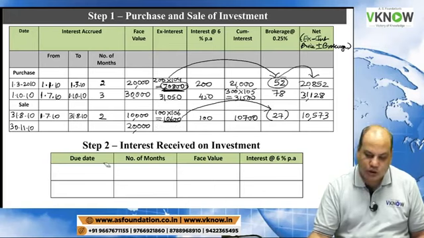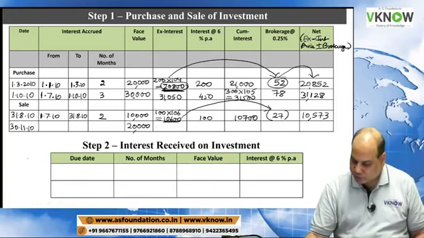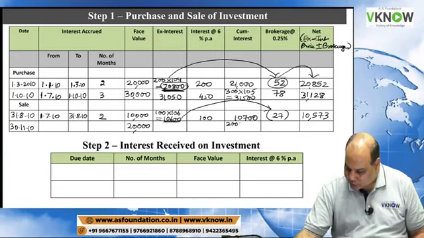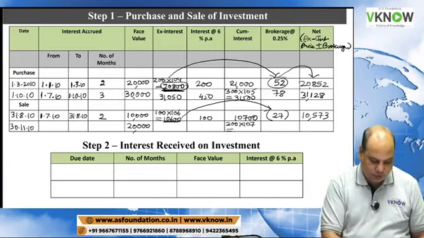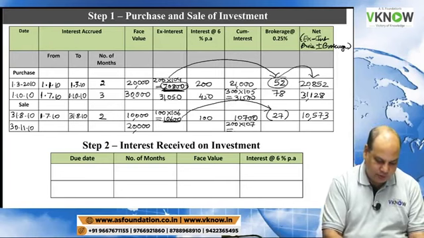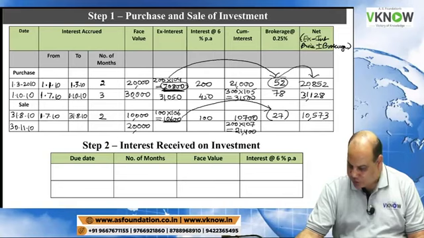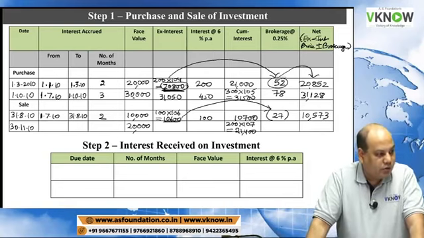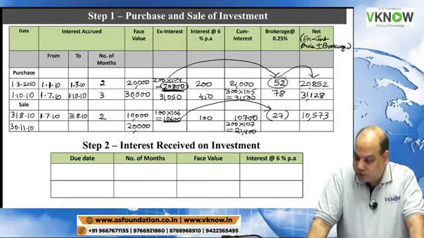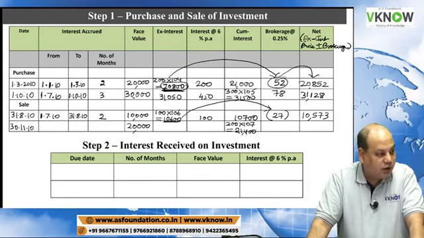This was sold on cum interest basis. So in cum interest column write 200 into 107, you will get 21,400. Jai Shri is right. Anga Lakshmi Surya is right.